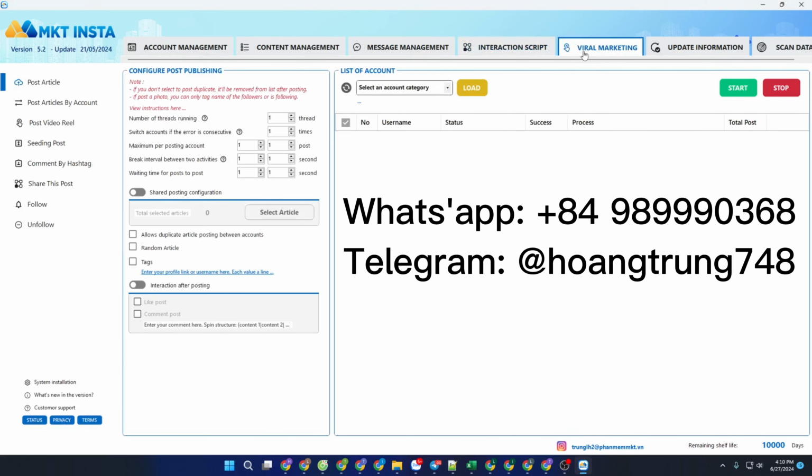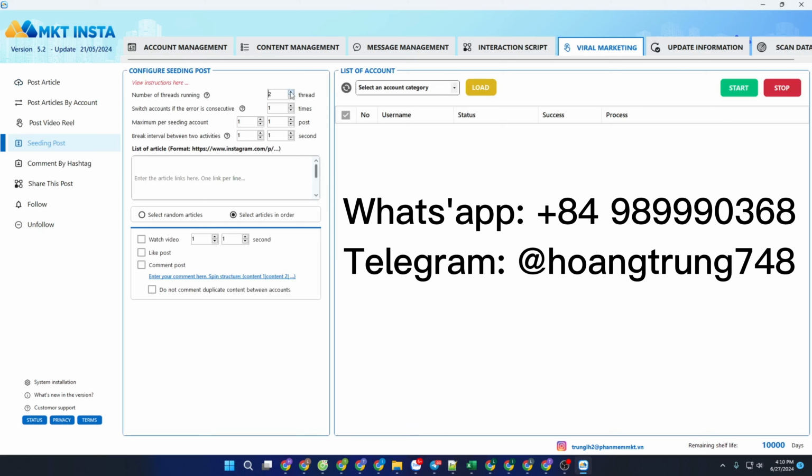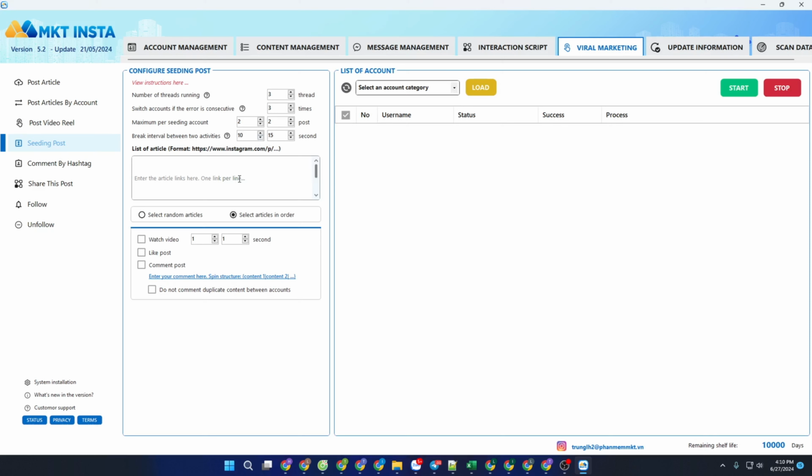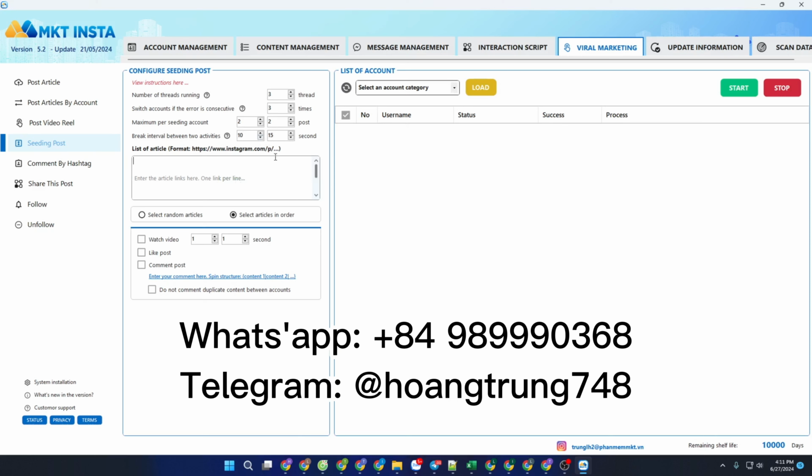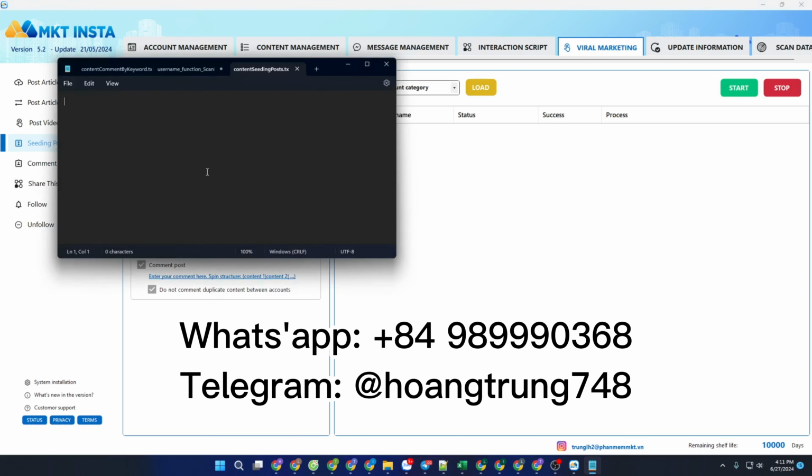The second way is to increase likes for a designated post. I went to the viral marketing section, select the seeding post section. Here you can completely specify which posts to like and how many will depend on the number of accounts you have. You just need to enter the link of the article in this box. Then basic installation, it can be liked and commented if you want.